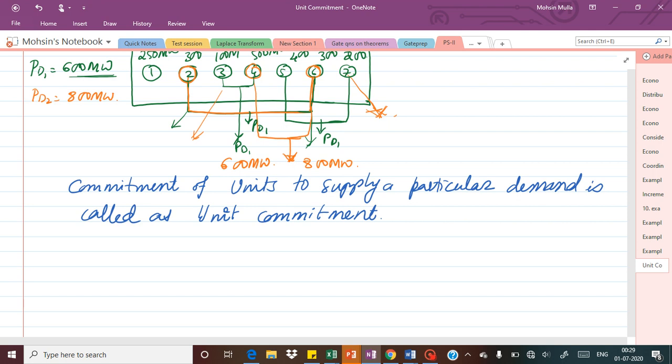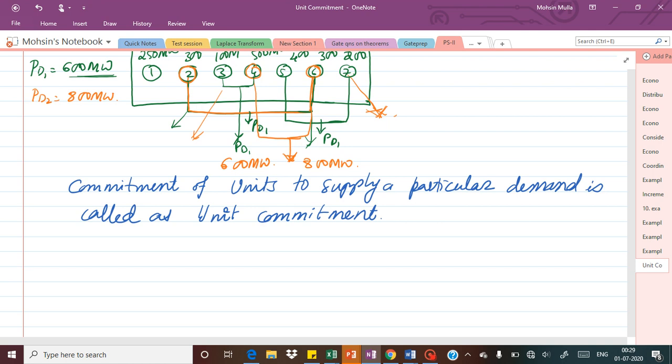Now in India particularly, the demand is changing continuously as the time of day changes, or on weekdays, and on weekends there will be low demand, as well as high demand during the summer season compared to the rainy season. As the demand is changing continuously, the different combinations will be decided and fixed, and depending upon the demand arriving, there will be a program.